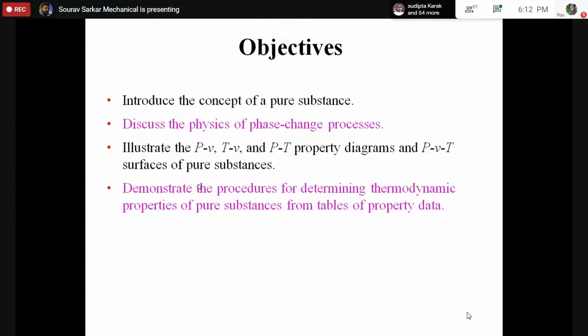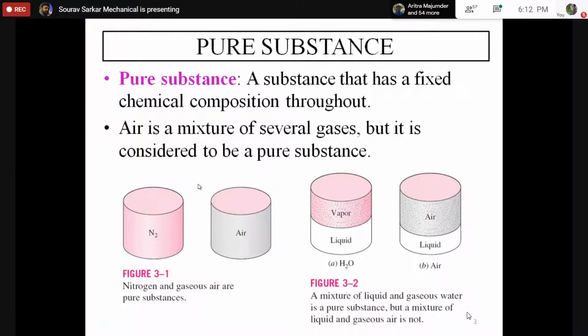And in the next day, we are going to learn how to find the properties of different states from the property table. So learning how to read the property table is also an important part of this chapter. So let's look into the topic. What is a pure substance?